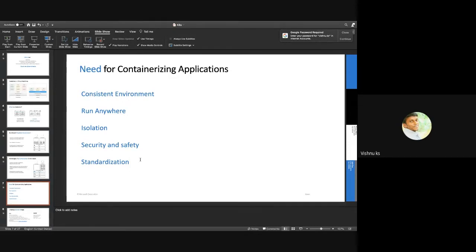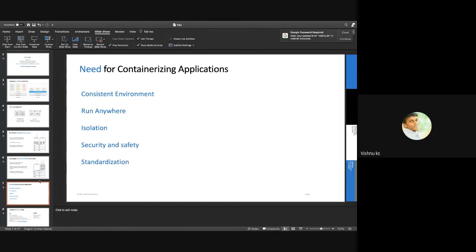Security and safety. We discussed the namespaces and cgroups on the Linux kernel, how we isolate each container, and how the processes are not seeing each other. So things like that we discussed yesterday.